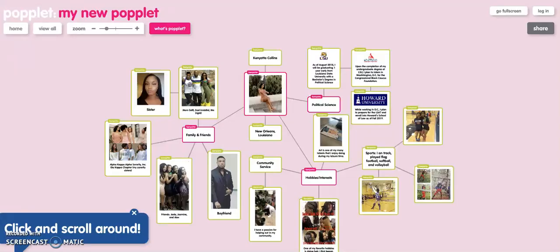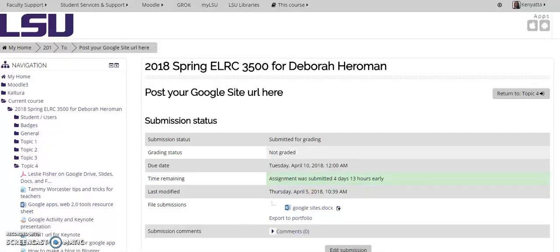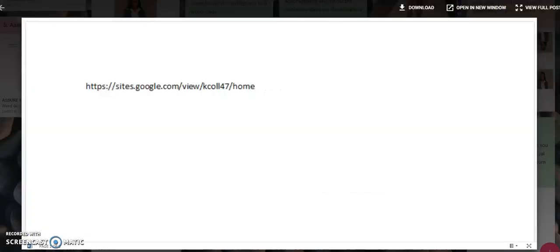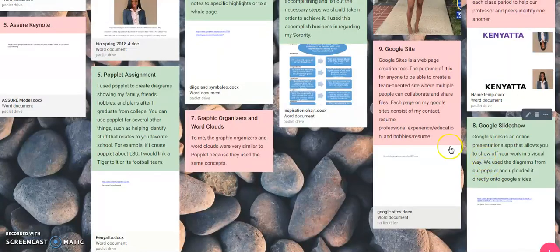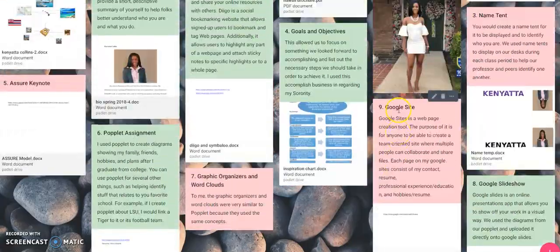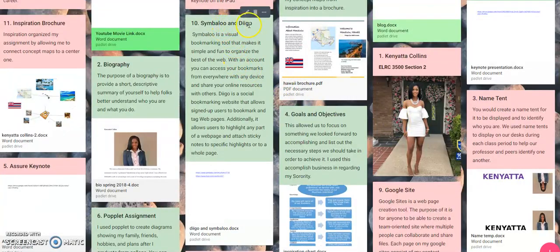Okay, so now let's exit out of some of these windows and let's go back here to our Padlet. So next I will move on to number 10, which is my Symbaloo and Diigo.